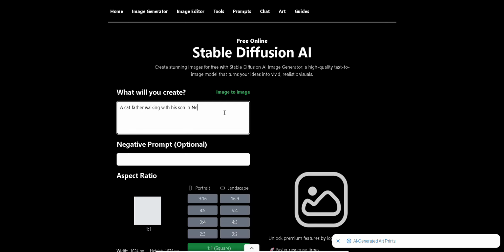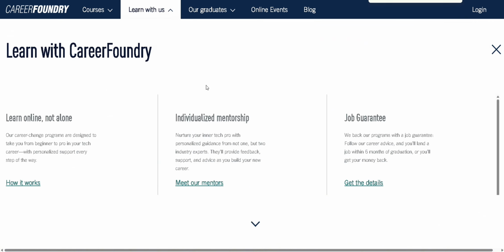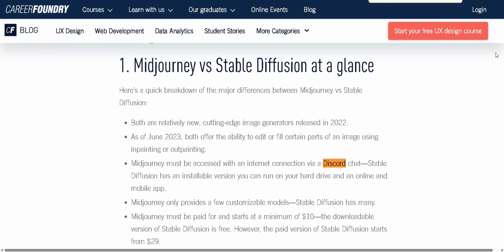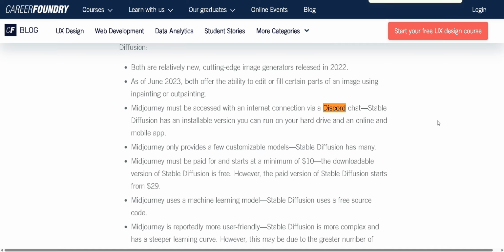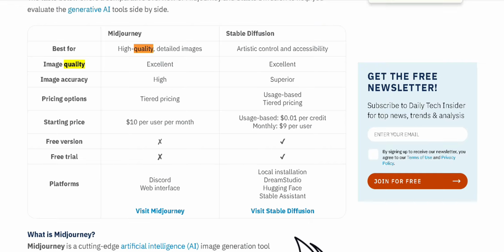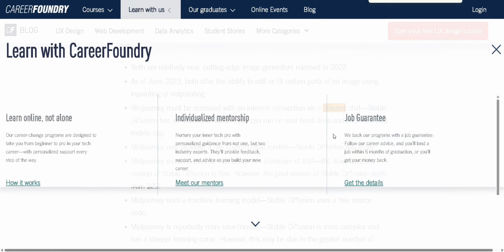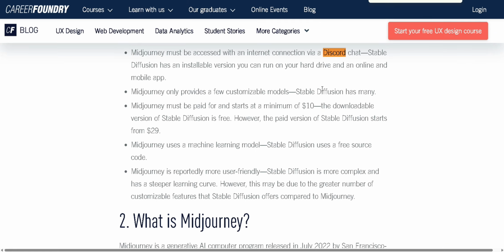Now, if we talk about features and workflow, according to Career Foundry, MidJourney is easier to use because everything happens inside Discord. You don't worry about settings, just prompts. But the downside is limited control and no direct local use. Stable Diffusion requires more setup and technical know-how, but once running, it gives you tools like in-painting, out-painting, model switching, and extensions. In short, MidJourney is plug and play, while Stable Diffusion is a sandbox for experimentation.